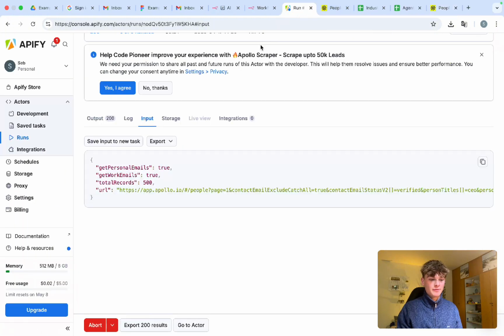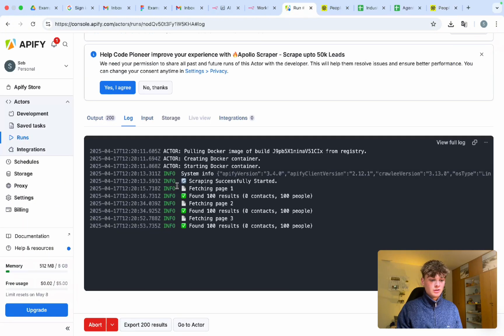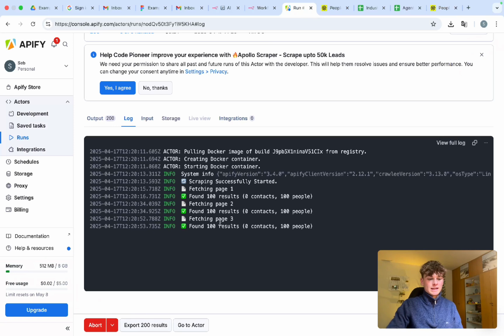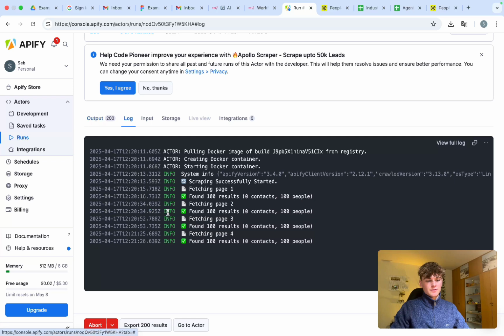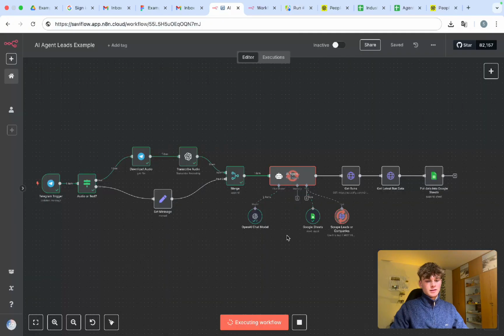And now if we head back into Apify, we go into log. Here we go. We can see it's already scraped 3 pages. I said 500 leads. So far it's scraped 200 it says here, but it's a little bit slow in transferring the data into the output section of Apify. And if we head back into N8N, this agent is still running. So it takes a little while to scrape, but then once you've got all this data and we format it nicely within a Google Sheet, then there's a lot of things you can do with it.